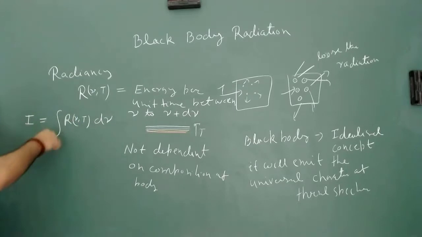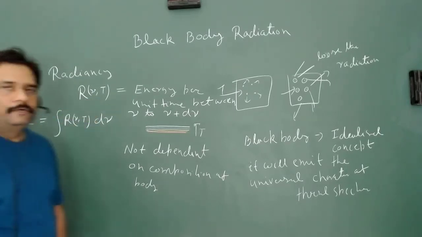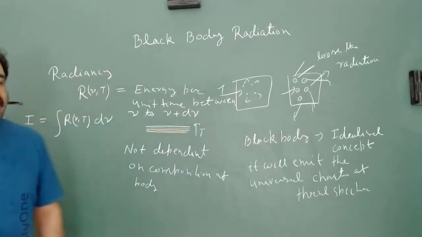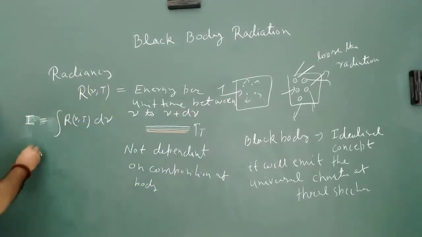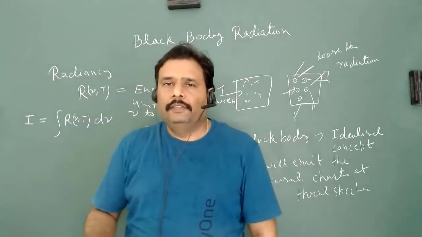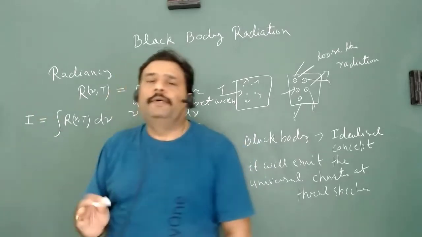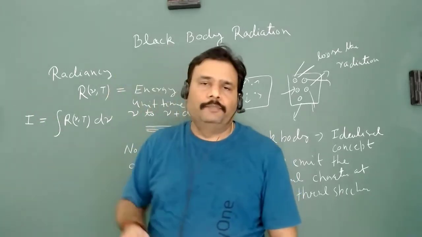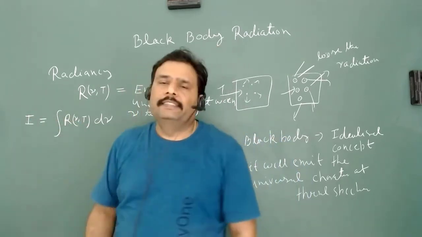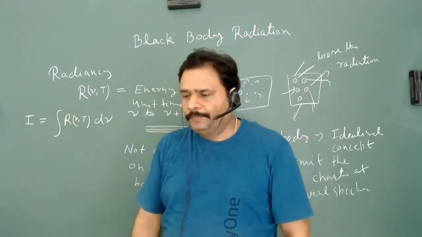Intensity is directly associated with power: energy per unit time per unit area is intensity, and energy per unit time is power. So we can correlate intensity and energy from this.